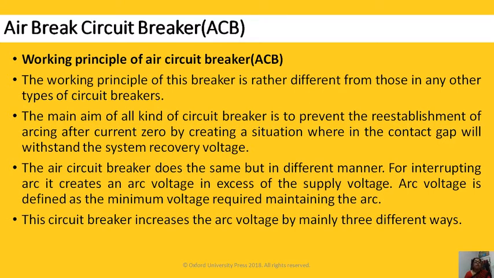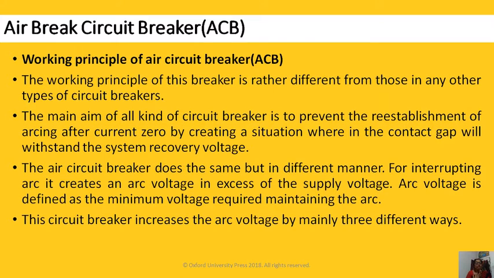For interrupting arc, it creates an arc voltage in excess of the supply voltage. What is this arc voltage? Arc voltage is defined as the minimum voltage required for maintaining the arc. And in air circuit breaker, we are increasing this arc voltage. This circuit breaker increases the arc voltage mainly by three different ways. We are increasing the arc voltage which is required for maintaining the arc.